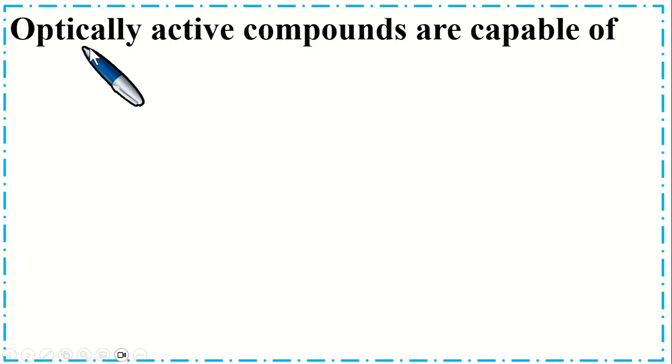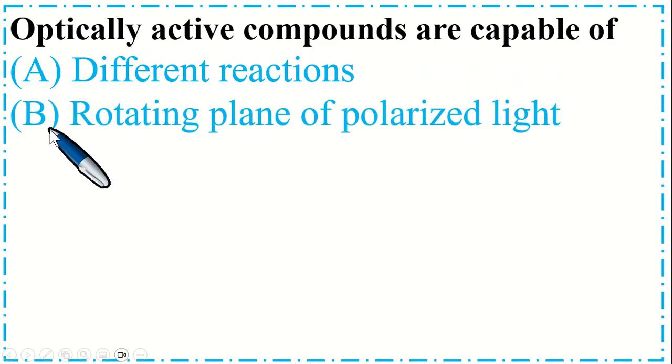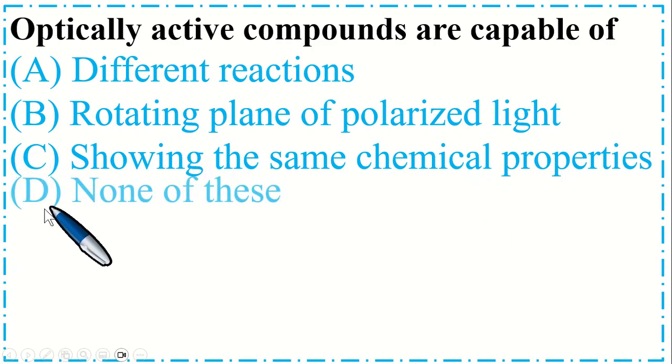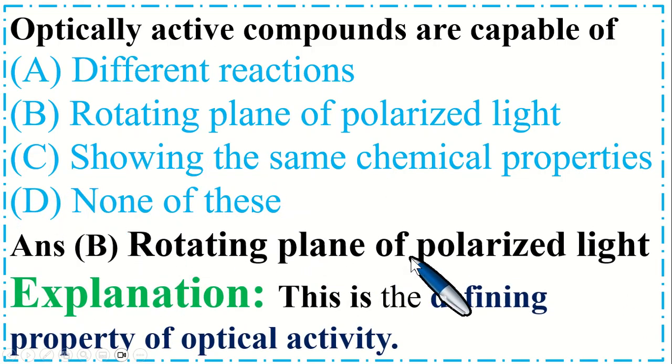Optically active compounds are capable of option A, different directions. B, rotating plane of polarized light. C, showing the same chemical properties. And option D, none of these. So the correct option is B, rotating plane of polarized light. So explanation is, this is the defining property of optical activity.